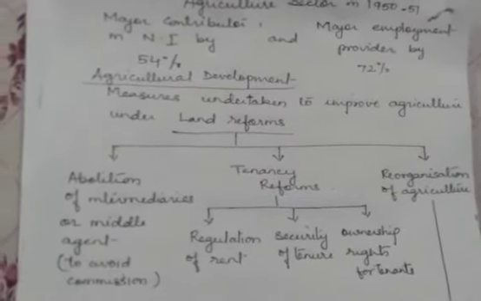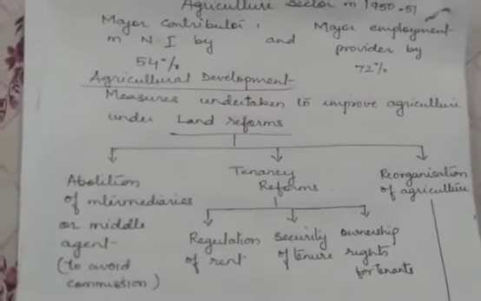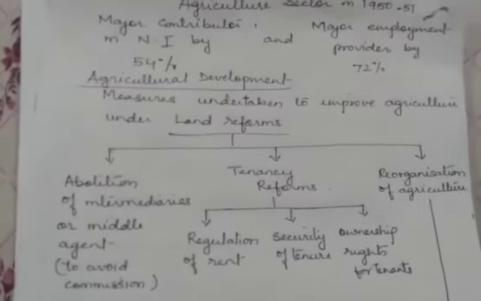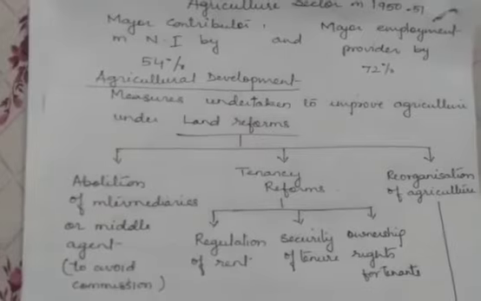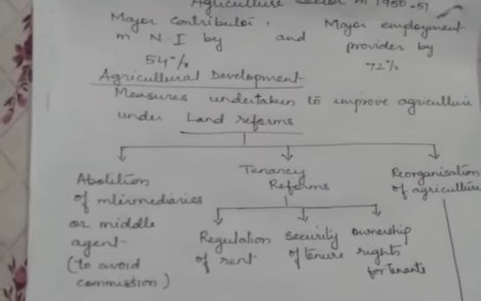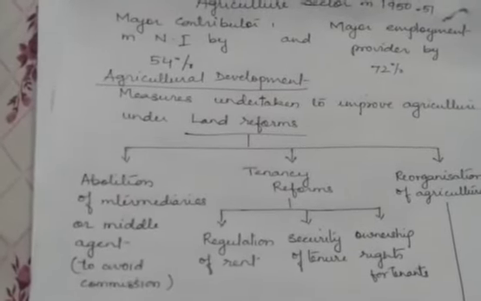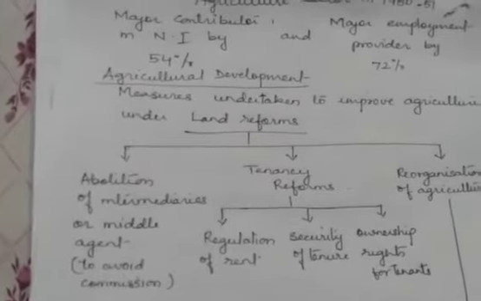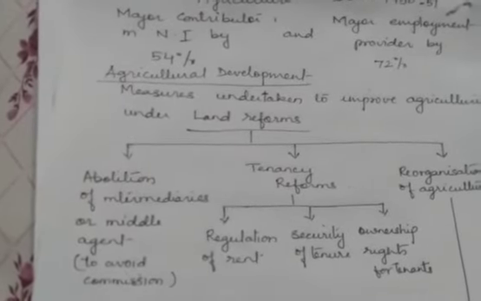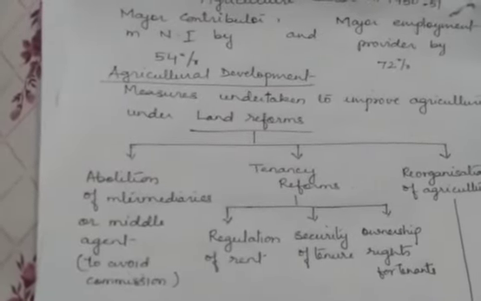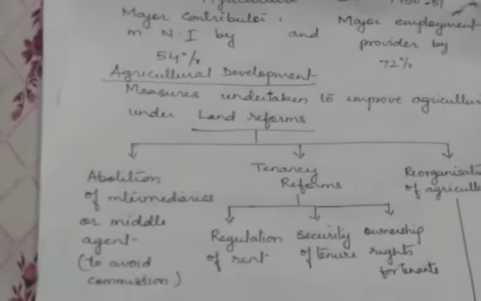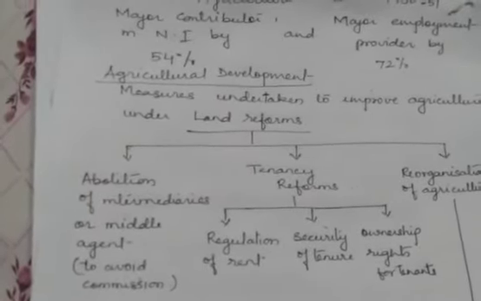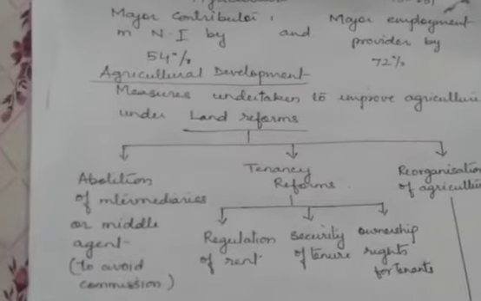The second one was tenancy reforms. The land structure adopted during the British rule included the zamindari system and no fixation of rent, no fixation of tenure, that is period of cultivation, and there were no rights of ownership to the tenants. So that was changed and removed, and the tenancy reforms were initiated, which included regulation of rent, rent was fixed.